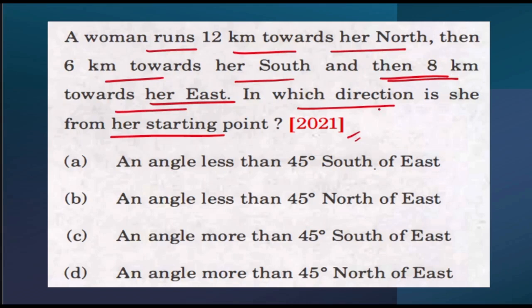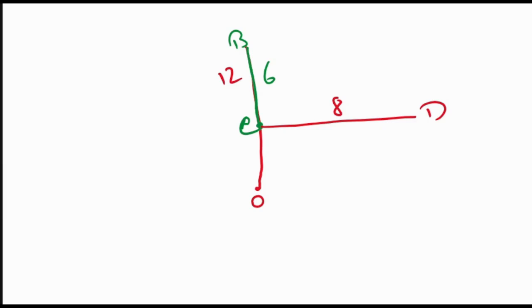Now what is the question? In which direction is she from her starting point? That means this particular thing they are asking. Initially she was at this position and now she is at this particular position. So what direction is she in? Okay, so it's simple. Now see how to solve this. Say for example, this entire thing is 12 kilometers, right? So that means this part is 6 kilometers, and this they have already mentioned as 8 kilometers.